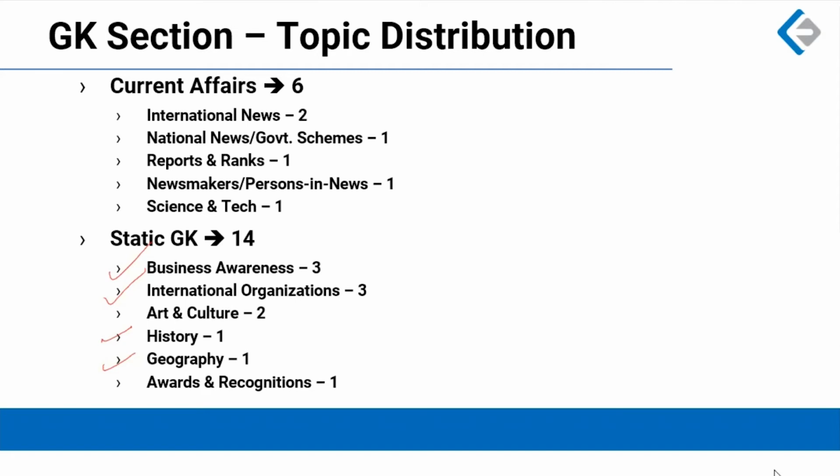And then there were a few questions which are like random questions. There were 3 questions which cannot be categorized in any of the above categories. So I have created a separate category called miscellaneous GK. So this was the total bifurcation of questions in terms of areas from where the questions were asked. Now going forward, let us look at the level of difficulty of some of these questions.